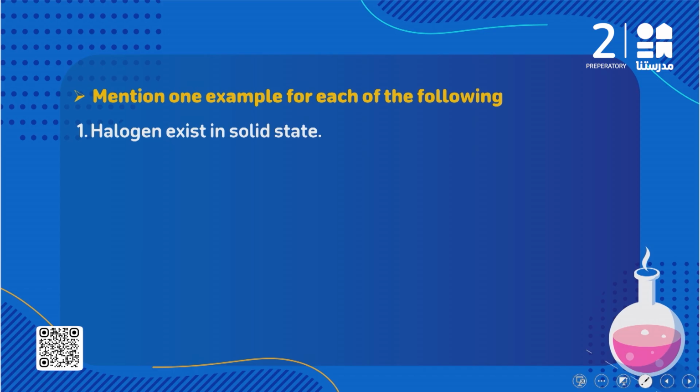Okay, let's move on to another question here. Mention one example for each of the following. Here you are going to give one example for each of the following. Number 1, a halogen that exists in a solid state. What is the name of the halogen that exists in a solid state? It's called what? Iodine.